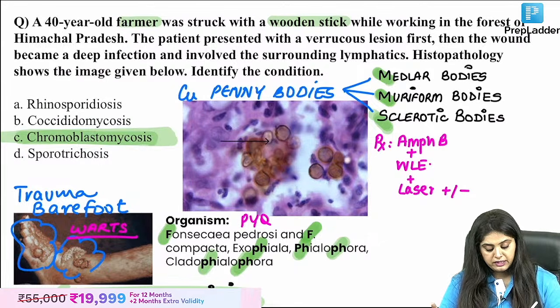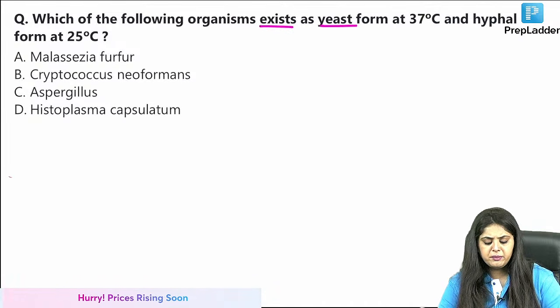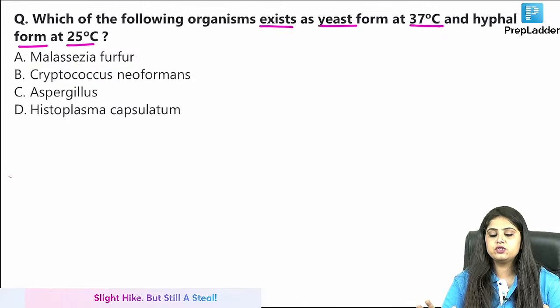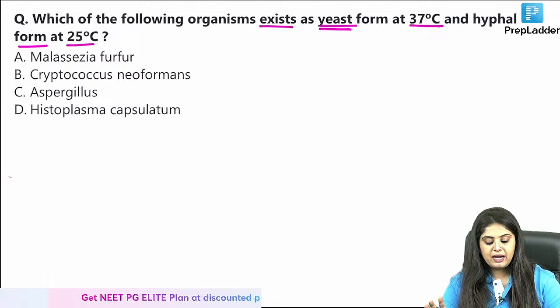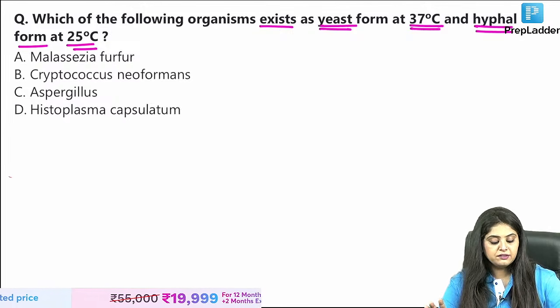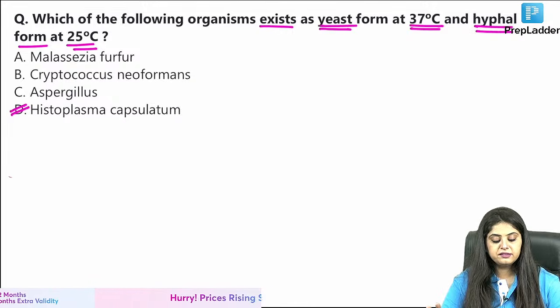Okay, coming to the next question over here. Which of the following organism exists as yeast form at 37 and hyphae at 25? Temperature change, shape change. Which fungus organism is going to be like that? That yeast form at 37 and hyphae form is going to be at 25. Answer you're saying is what? Histoplasma. Okay. So what kind of a fungus is this that you're talking about?